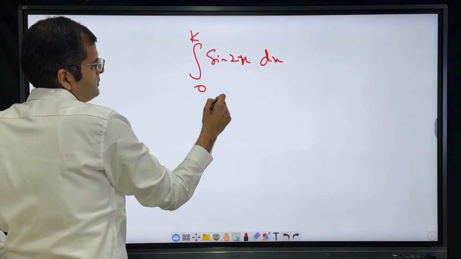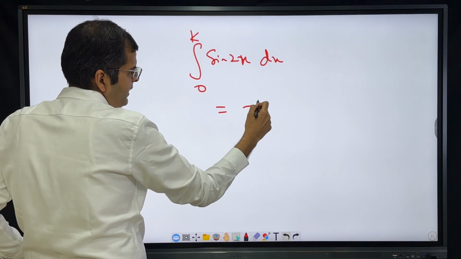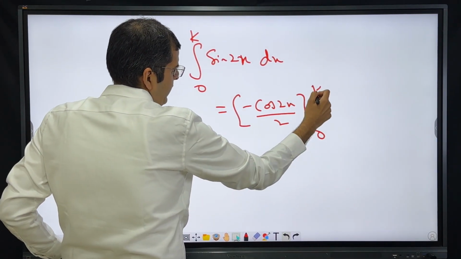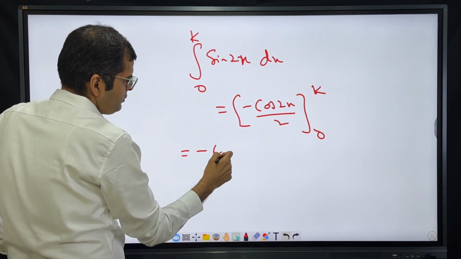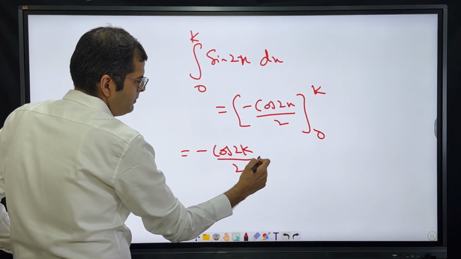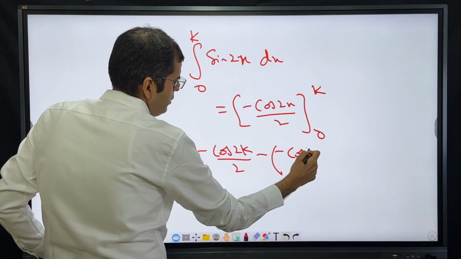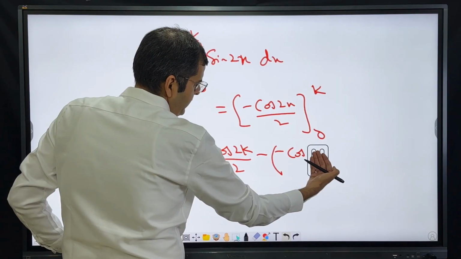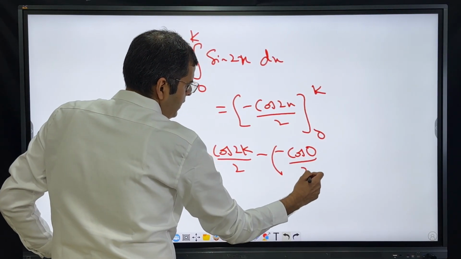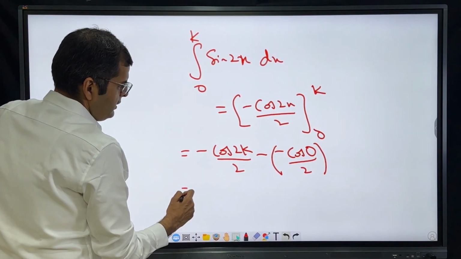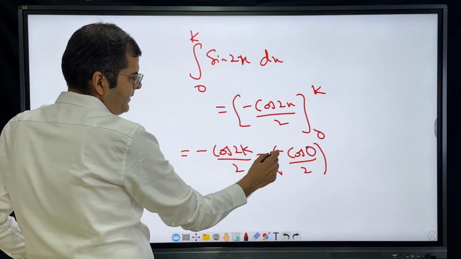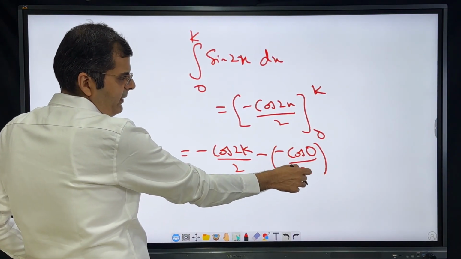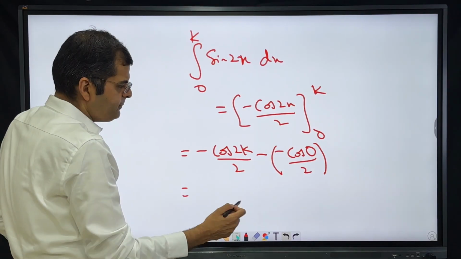So the integral of sine 2x is minus cos 2x divided by 2. This goes from 0 to k. So this will be minus cos 2k by 2 minus of minus cos 2 into 0. 2 into 0 is 0 only. So that is minus cos 0 upon 2. Cos 0 is 1. So minus of minus 1 by 2 is plus 1 by 2.